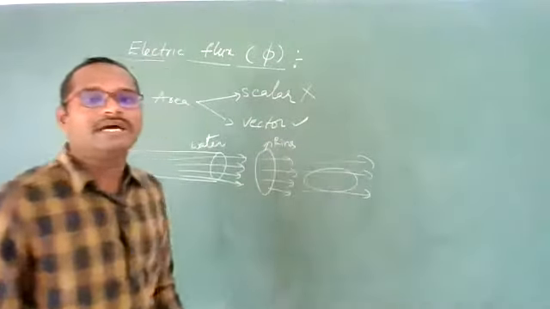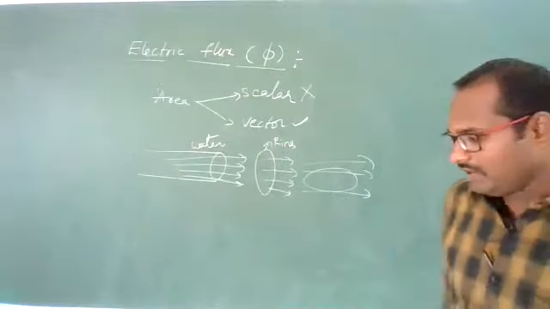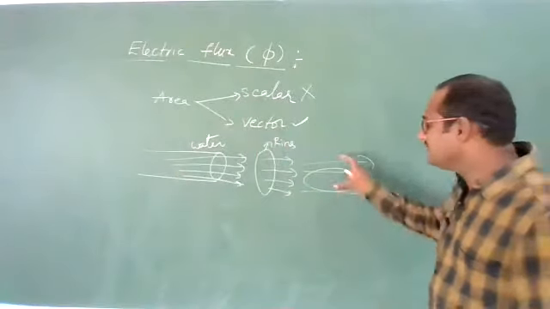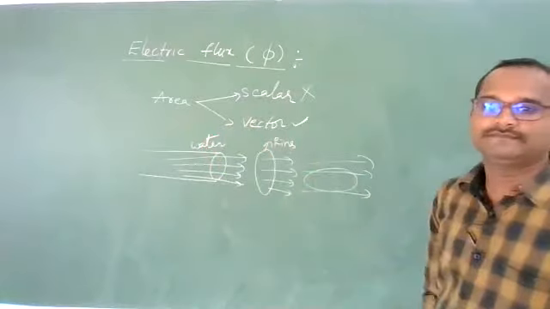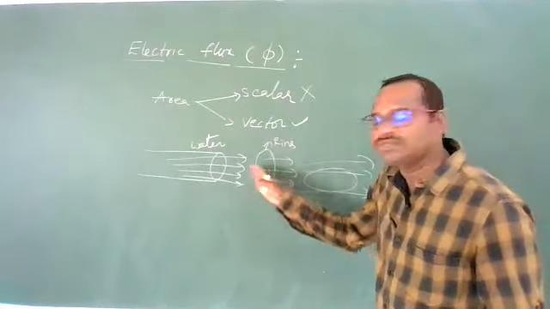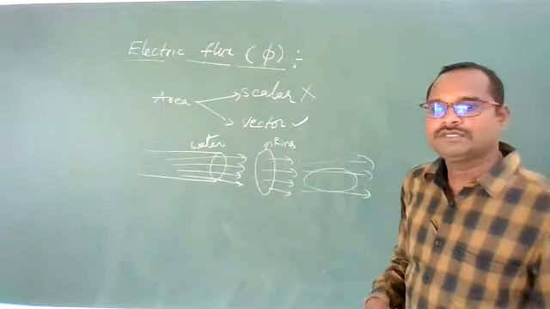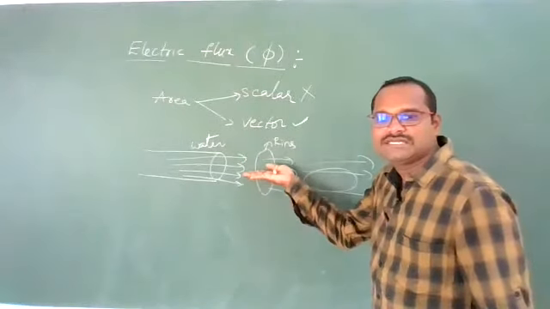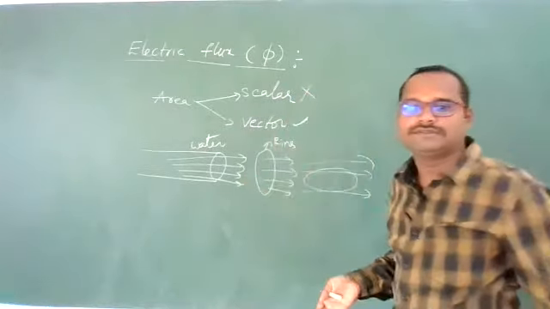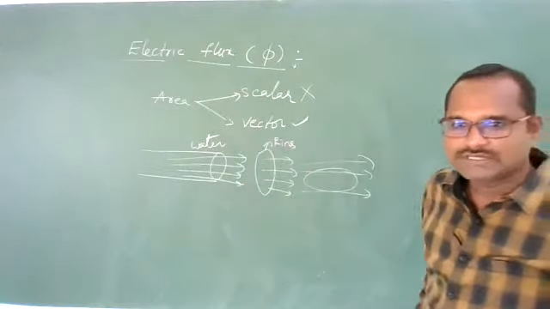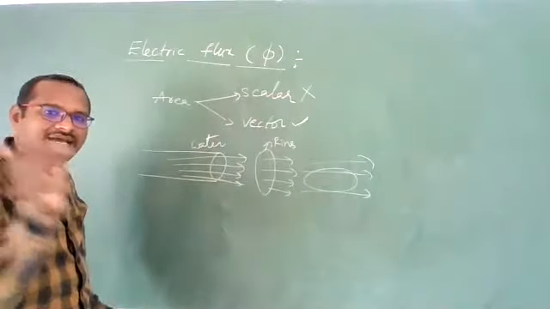Area is a vector quantity. So direction points here. In which direction should we keep this ring so that the maximum amount of water will flow through that ring? We should place it perpendicular to the flow of water. Then only the maximum amount of water will flow out. If we keep it parallel to this, then water cannot pass through that ring. Clear? So area we should consider as a vector quantity.